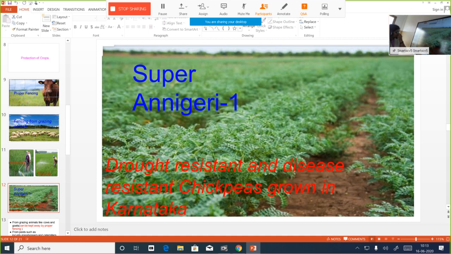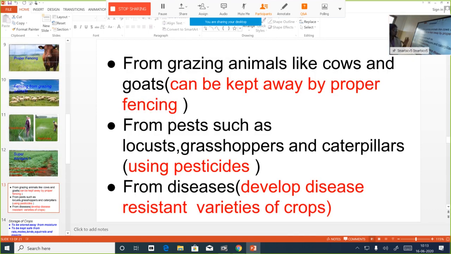Here we have an example of a chickpea variety, a variety which was developed by agriculture researchers in the state of Karnataka. Karnataka is one of the leading producers of chickpea only because they grow this variety of chickpea, that is Super Anigiri. So crops are protected from grazing animals, they are protected from pests, they are protected from disease causing microorganisms.